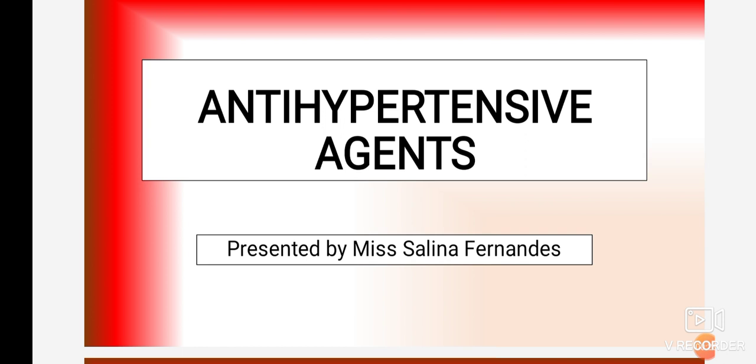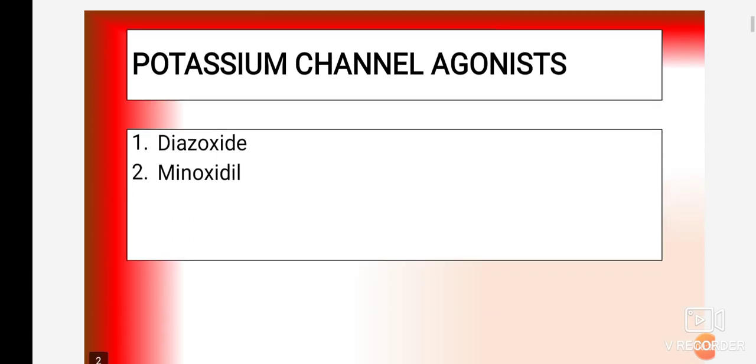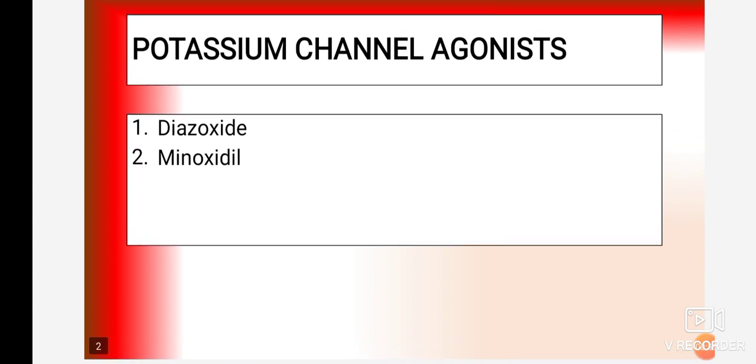In this lecture we are mainly going to discuss two important subclasses that are used in the treatment of hypertension to decrease the blood pressure: diazoxide and minoxidil. Both drugs are used in the treatment of hypertension. The mechanism of action is that the drug acts as an agonist at the potassium channel.